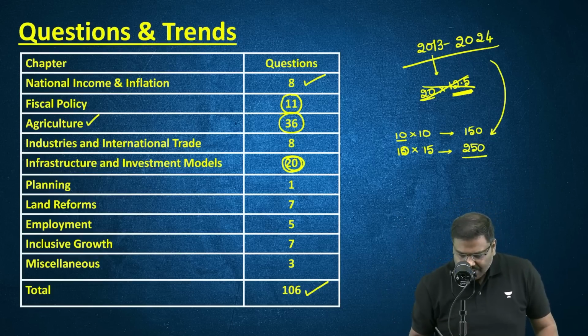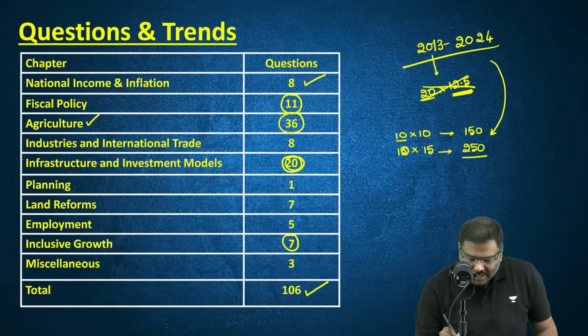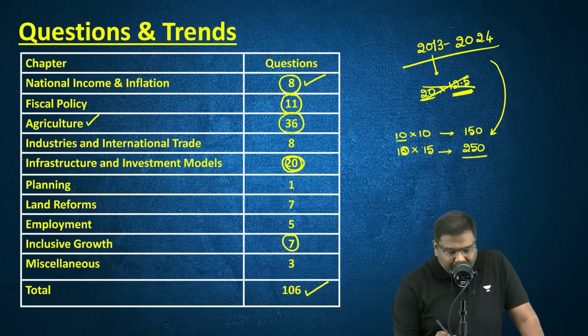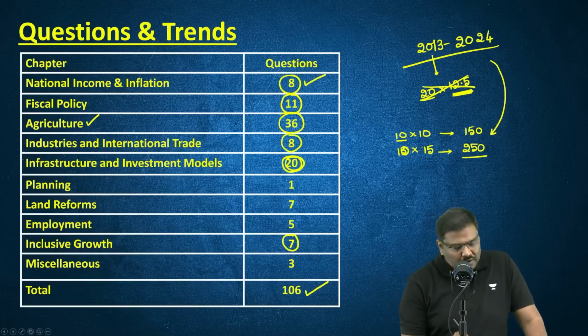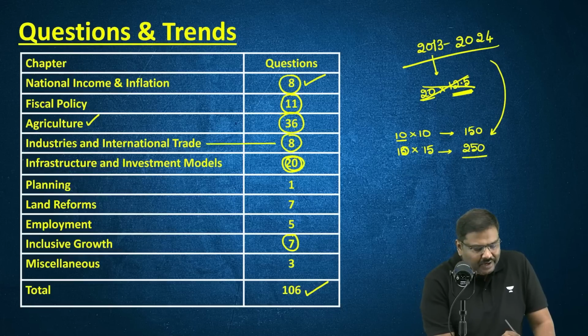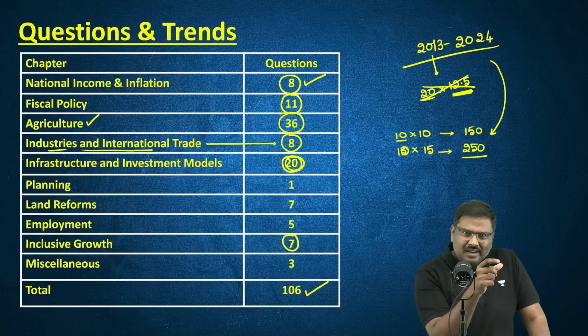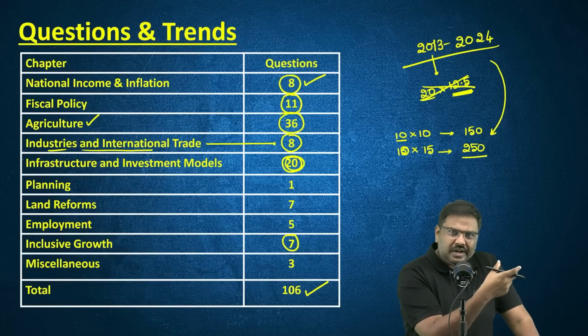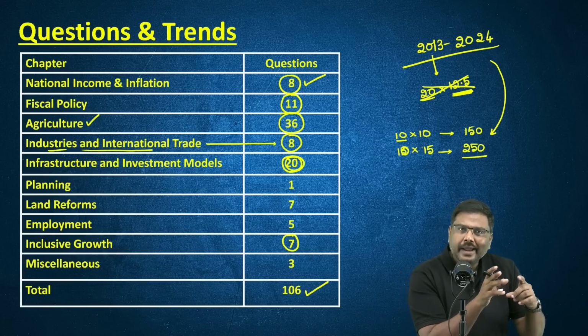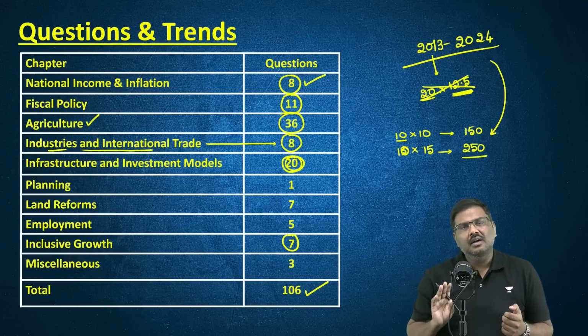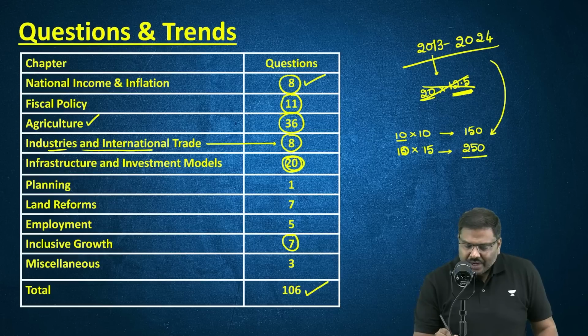In addition to this, other important areas are inclusive growth. The other important area is national income and inflation. And not to forget one more very important area, that is industries and international trade. Between industries and international trade, industries has more weightage, a greater number of questions compared to international trade. So these are certain very important areas.